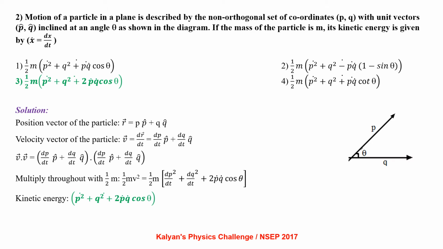Taking the dot product of the velocity vector, v bar dot v bar equals dp by dt p cap plus dq by dt q cap, dot dp by dt p cap plus dq by dt q cap. Multiplying throughout with half m, we have half m v square equals half m times (dp by dt) square plus (dq by dt) square plus 2 p dot q dot cos theta. So the kinetic energy is half m times p dot square plus q dot square plus 2 p dot q dot cos theta.